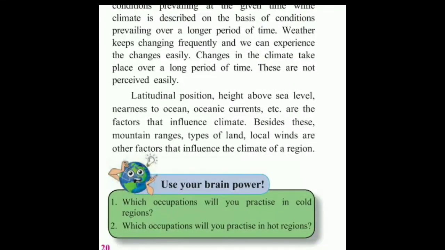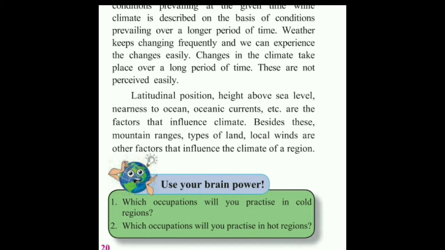Okay, we move ahead. Weather is described on the basis of condition prevailing at a given time, while the climate is described on the basis of condition prevailing over a long period of time. So this can be a distinguishing point between weather and climate. Weather is condition at this particular time at this particular place. It is short-lived, whereas climate is the weather condition prevailing over a longer period of time. We have seen that scientists have made an observation over a greater period of time, and then they have come to their conclusion. So weather is prevailing condition at this particular moment, and climate is observation over a longer period